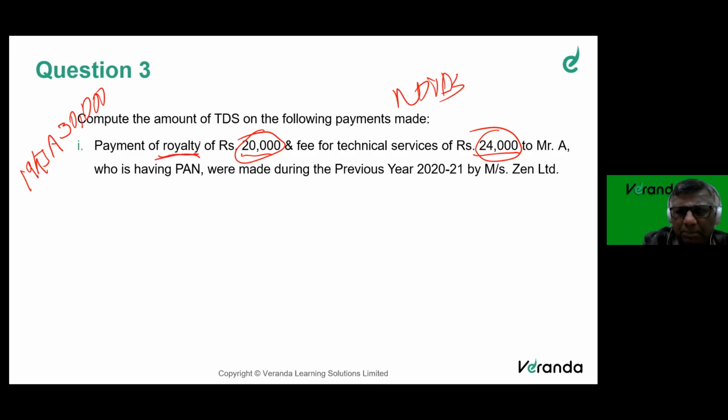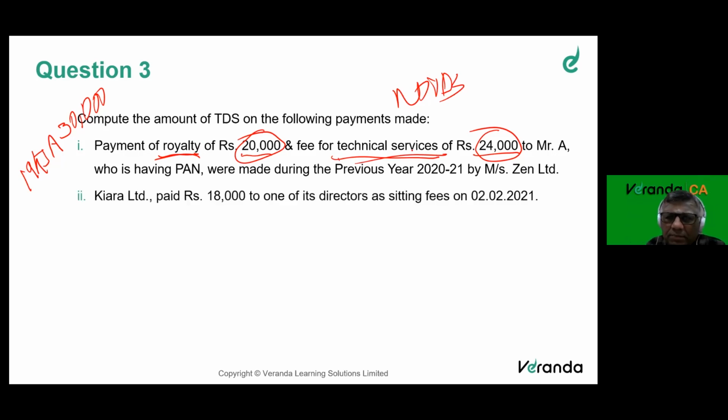Royalty is a separate service. Technical service is a separate aspect. Each one has not exceeded, so no TDS.